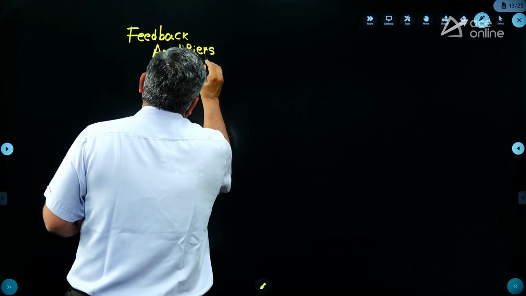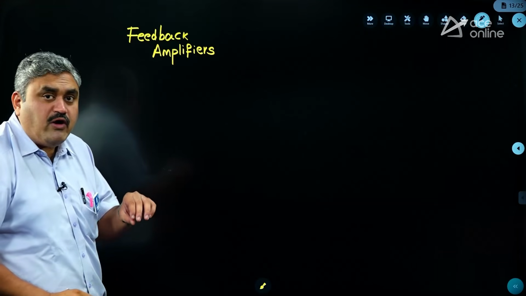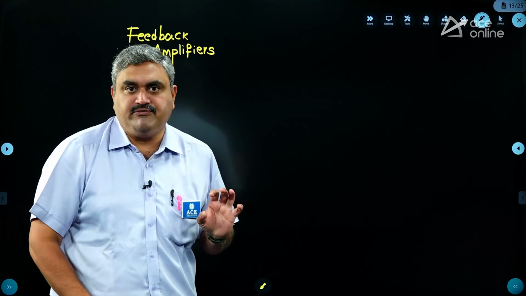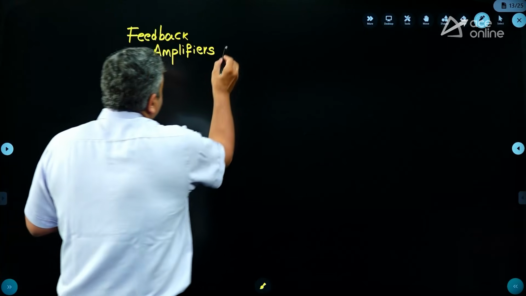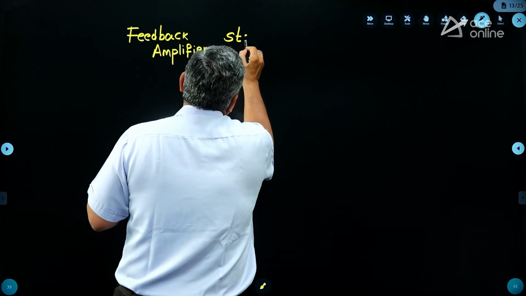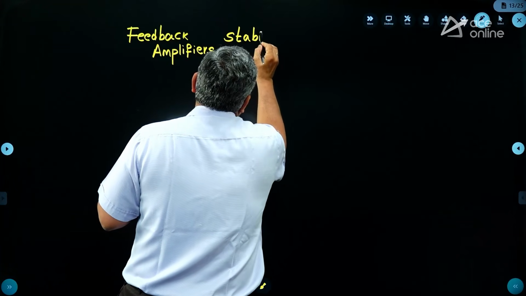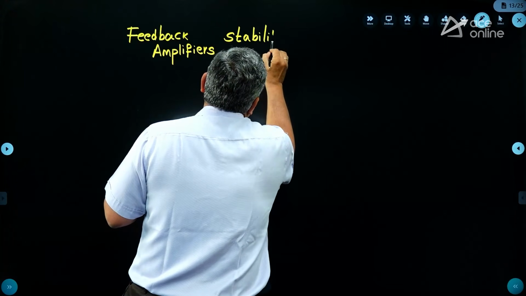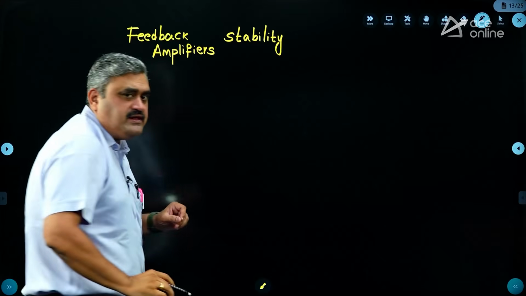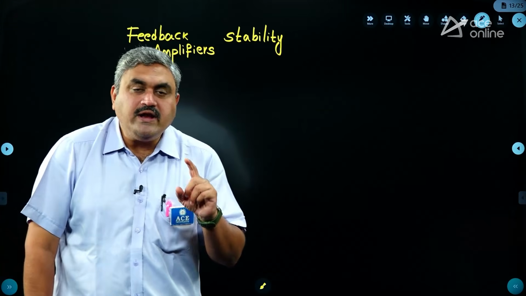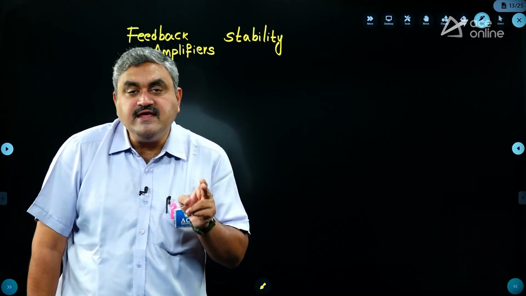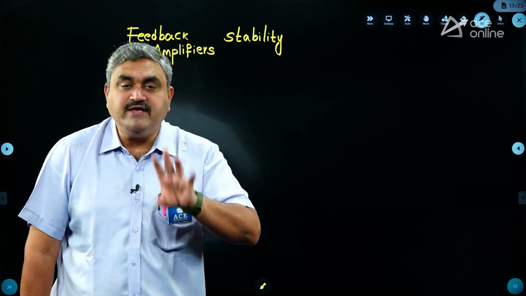When you consider feedback amplifiers, you have to work on the stability of these feedback amplifiers. So for feedback amplifier stability, that is where this compensation technique comes into the picture. Whenever you have these feedback amplifiers, you have two things: one is the feedback gain, another is the feedback phase margin.